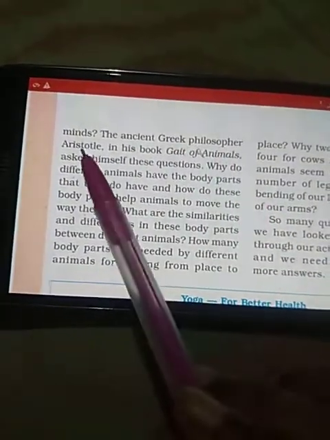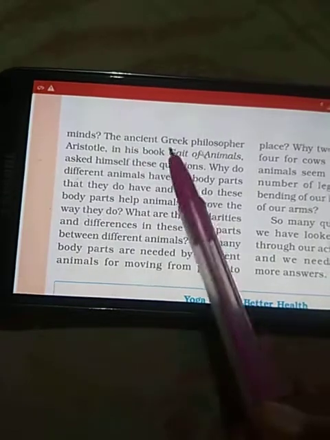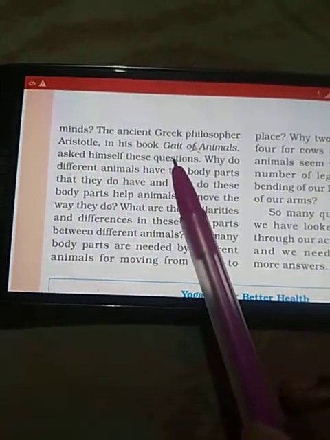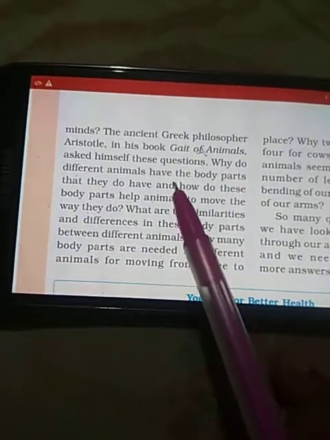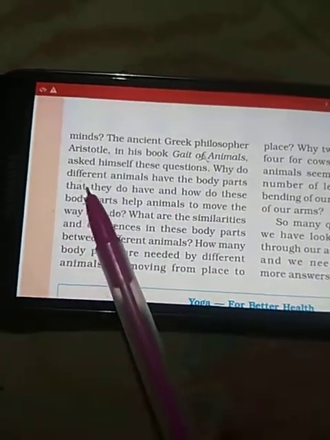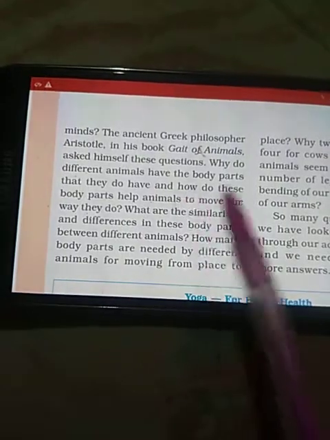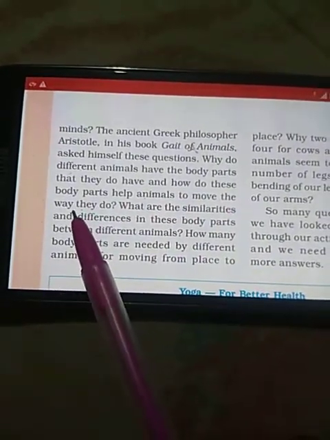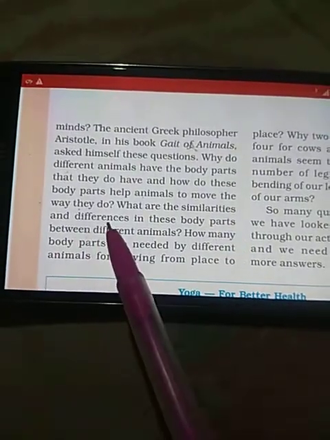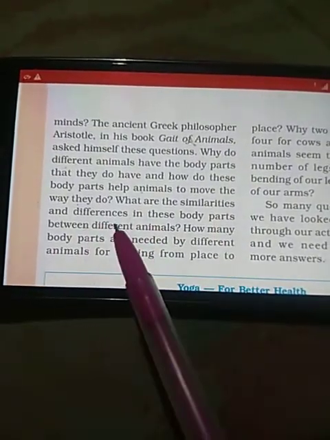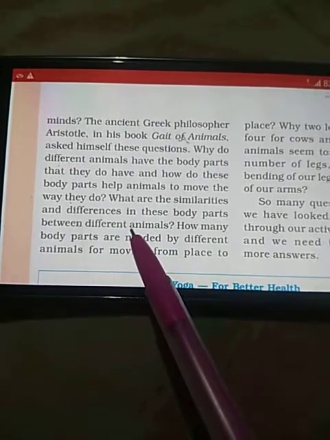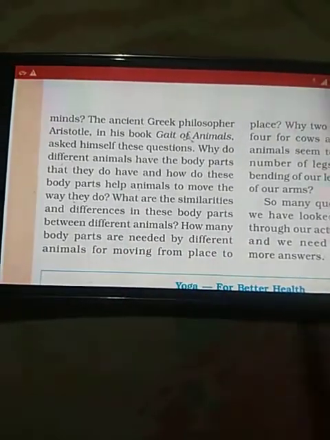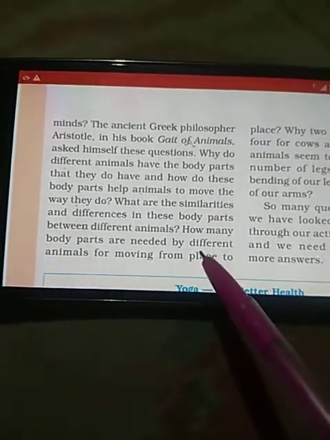The ancient Greek philosopher Aristotle, in his book The Gait of Animals, asked himself these kinds of questions. Why do different animals have the different parts that they do have, and how do these body parts help animals to move the way they do? What are the similarities and the differences in these body parts between different animals? How many body parts are needed by different animals for moving from one place to another?